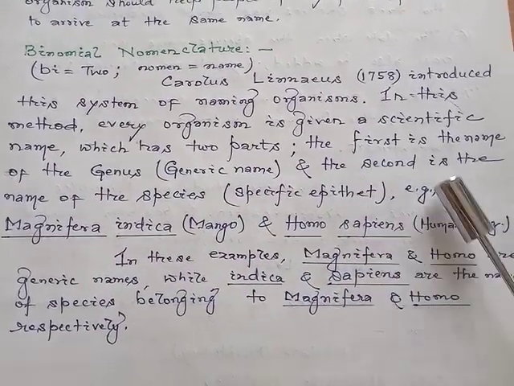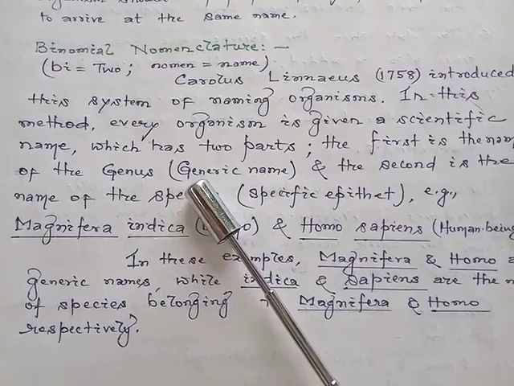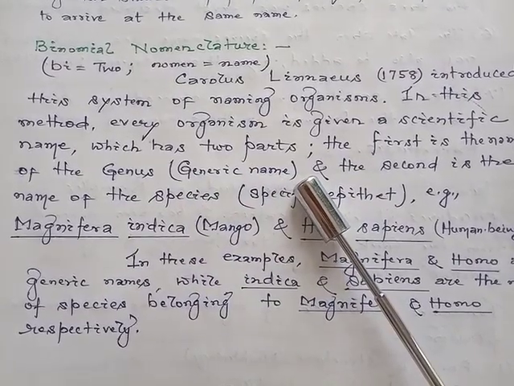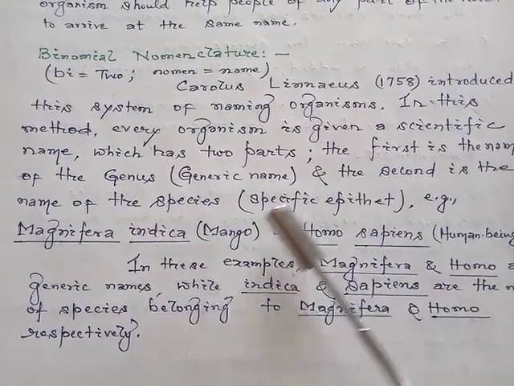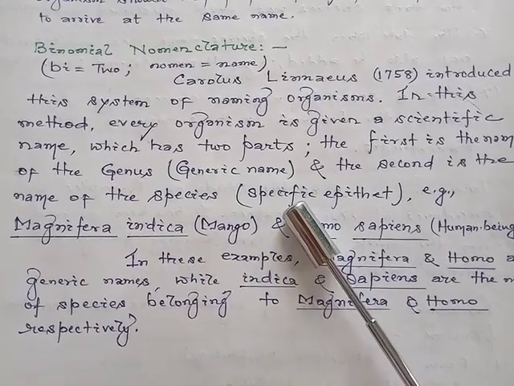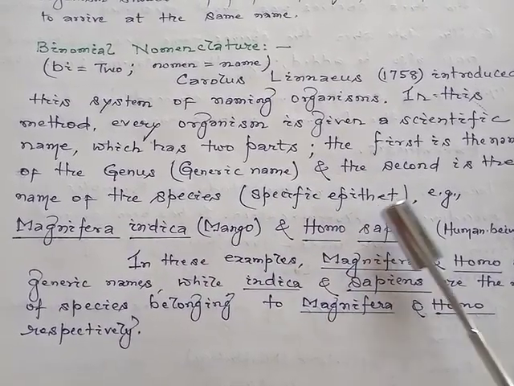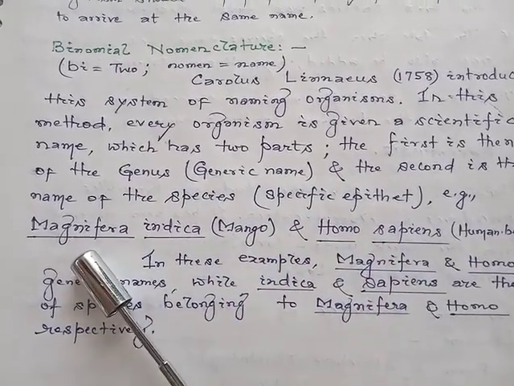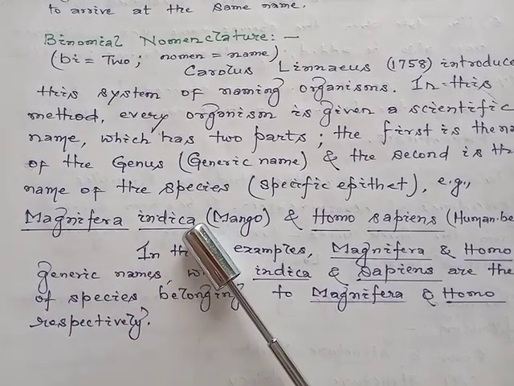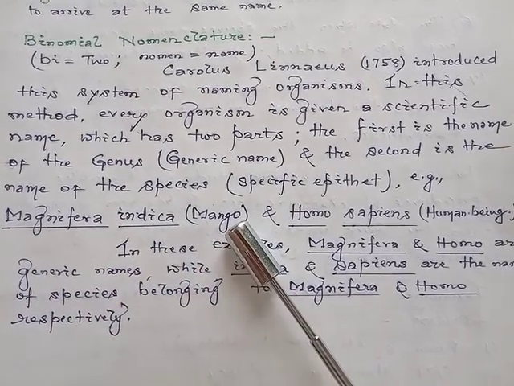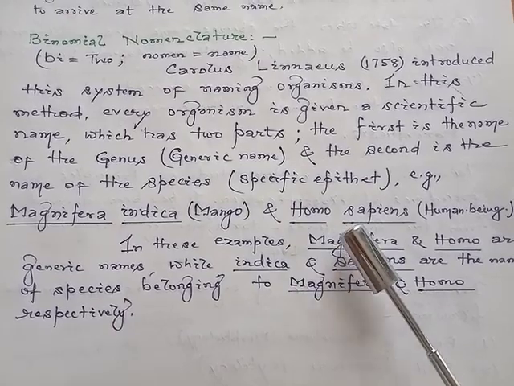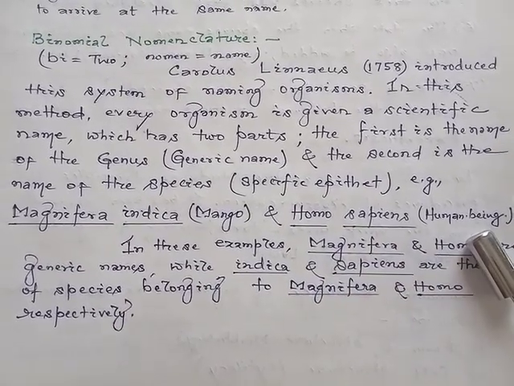The first is the name of the genus, that is the generic name, and the second is the name of the species, that is the specific epithet. For example, Mangifera indica is for the mango, whereas Homo sapiens is for human beings.